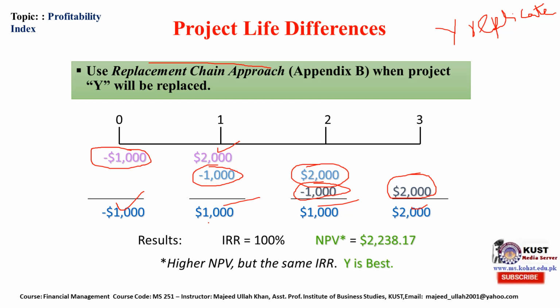But this assumption is on the basis that this project or similar projects are available in the market, that we invest $1,000 and get $2,000 after 1 year. Now when we calculate, IRR becomes 100%, NPV becomes $2,238. In this case, if the replication opportunity is available, then project Y is best.